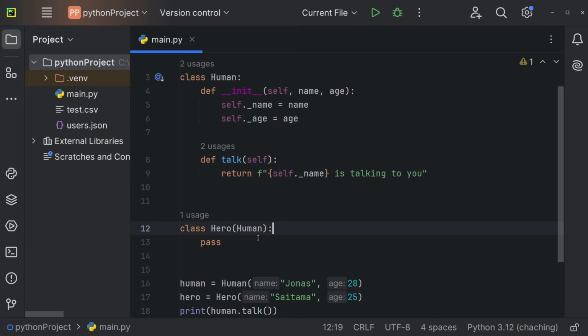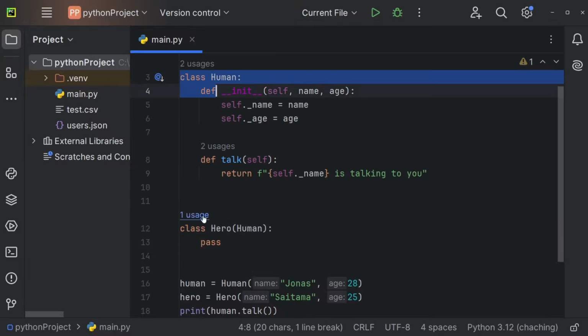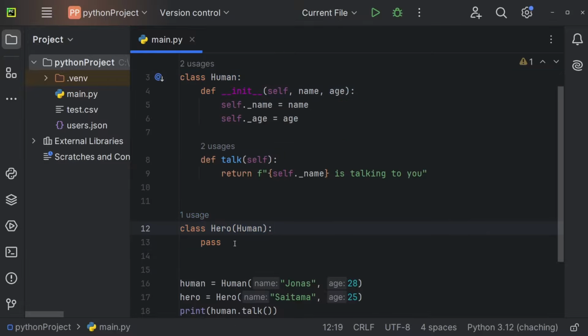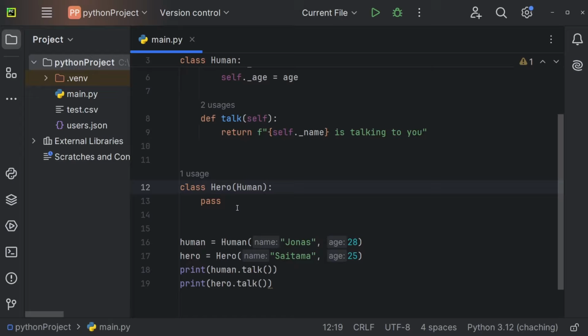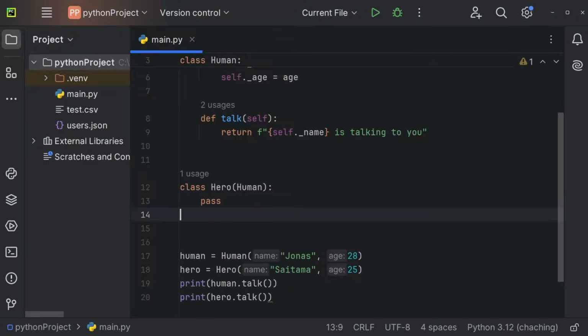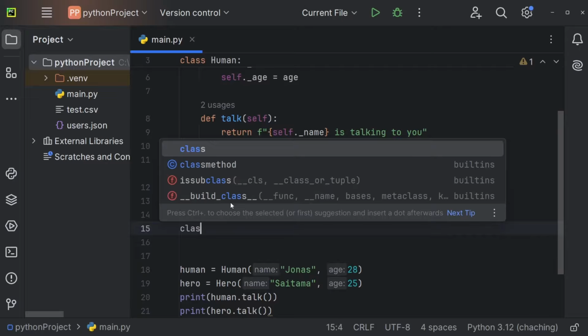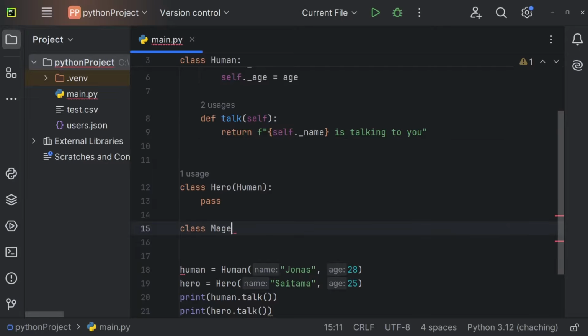And if you think about it logically, it also makes sense, because of course a hero is also a human, but a human is not necessarily a hero. So parent, child. But now, of course, there also exist different kinds of heroes. So we could have a hero who is a mage, we could have a hero who is a warrior, and so on. So let's also create a class mage, for example. And that class mage is a certain type of hero. So mage could inherit from hero, for example.